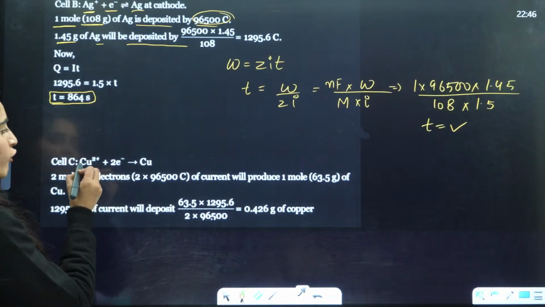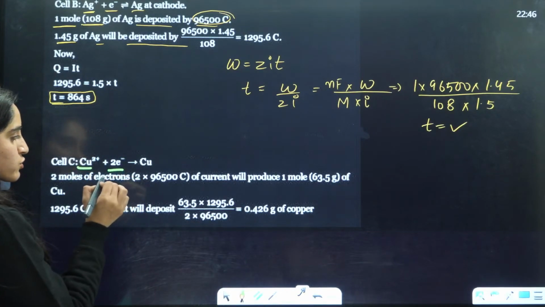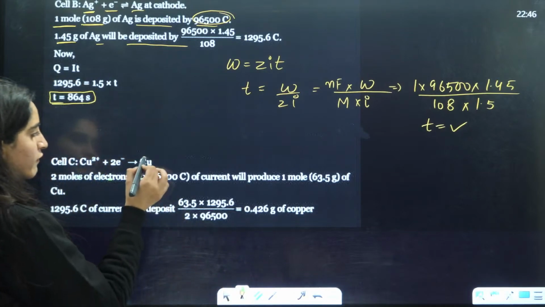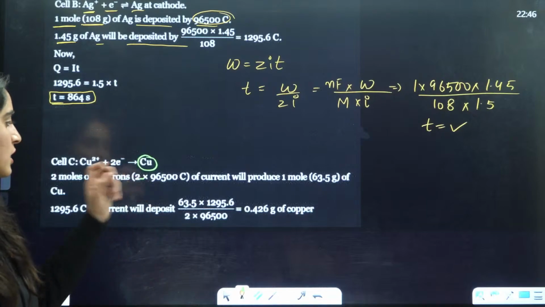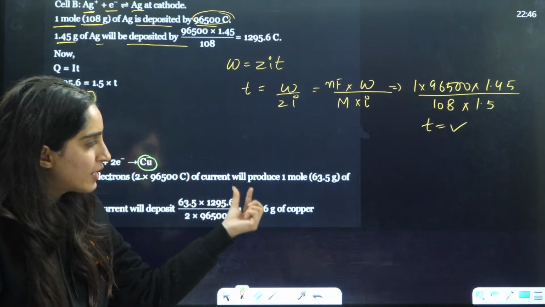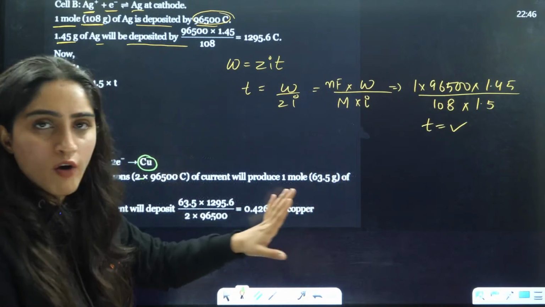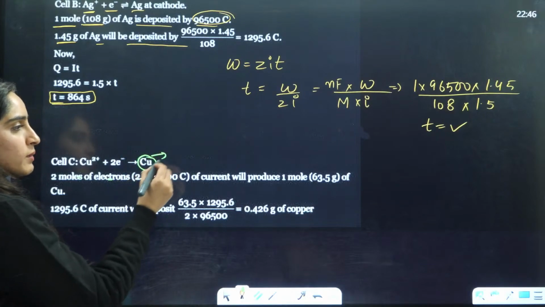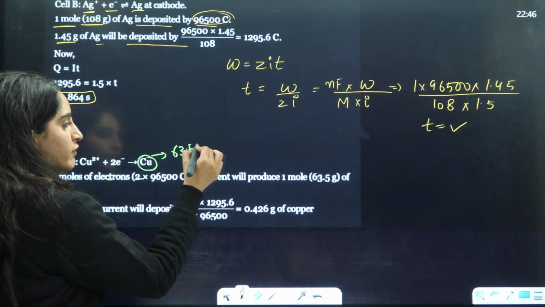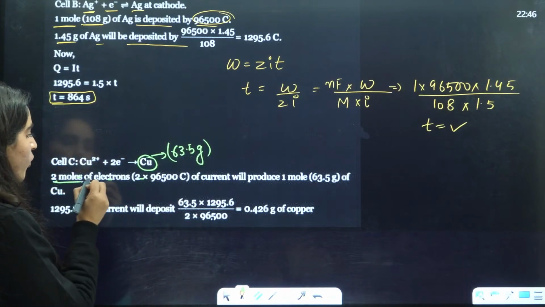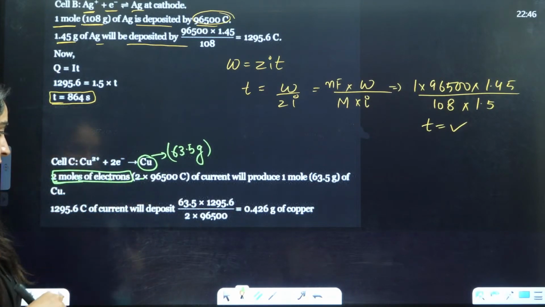So for copper, we know that 2 electrons we will take, and we will have the formation of Cu here. So 2 moles of electrons, that is 2 Faraday of current, will produce 1 mole of copper, right? 1 mole of copper means 63.5 gram of copper, right? That will be produced by 2 moles of electrons, that is 2 Faraday.